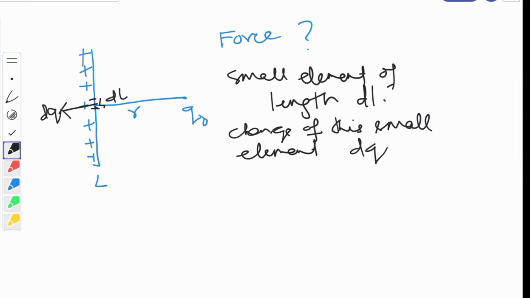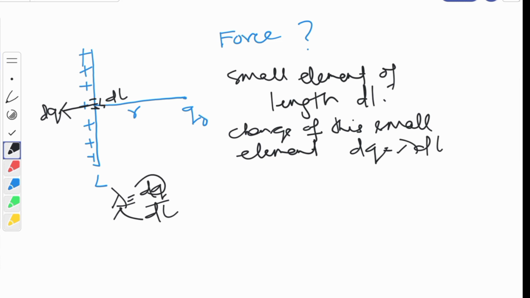Then how to find out this dq? We know lambda is equal to dq by dl. This thing you know. So dq is equal to lambda dl.